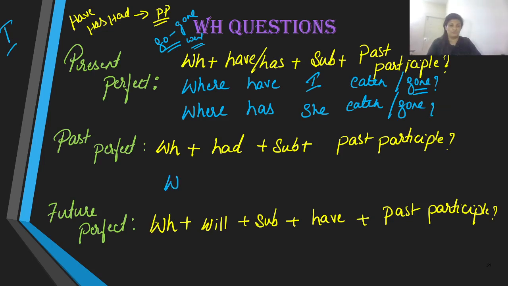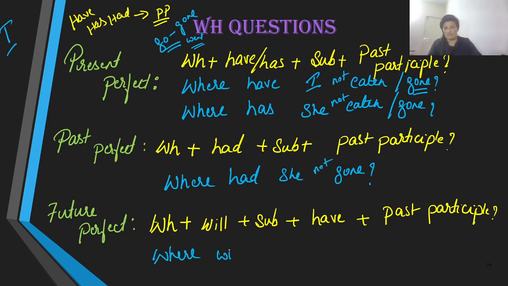Where has she eaten, or where has she gone? Well, with past perfect, where had she or I or you, any subject for that matter, where had she gone? For making it negative, where have I not? Where has she not, or where had she not? For future, where will I have gone, or where will I have not gone?